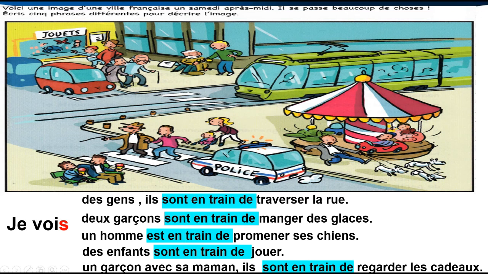Je vois des gens, people, ils sont en train de traverser la rue. La rue, the street. Je vois 2 garçons sont en train de manger des glaces. Je vois un homme est en train de promener ses chiens. Je vois des enfants. Ils sont en train de jouer. To play. Un garçon avec sa maman. Ils sont en train de regarder les cadeaux. Here I describe what I do.